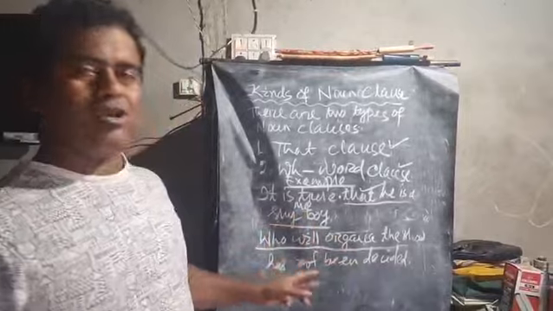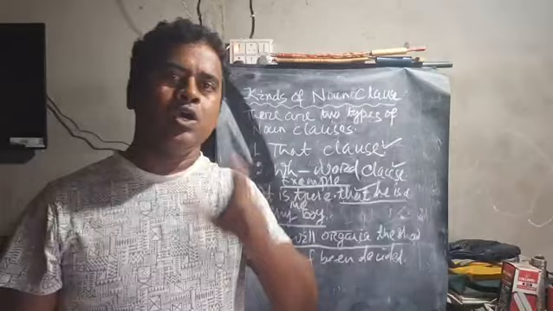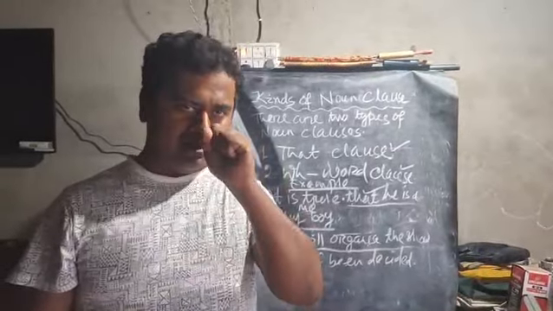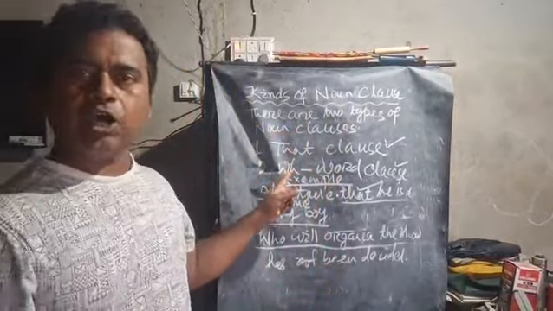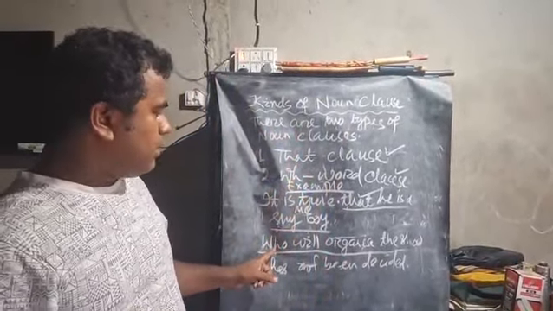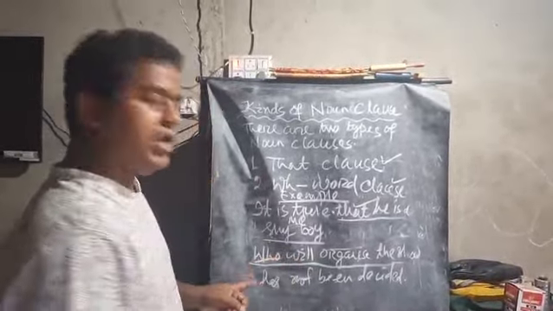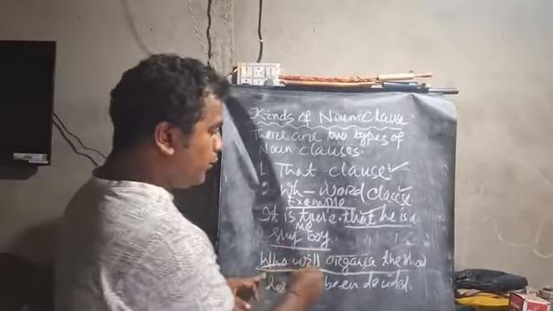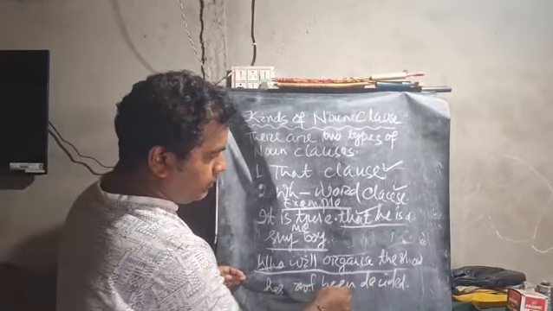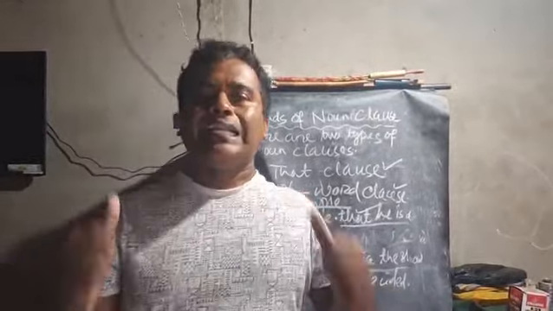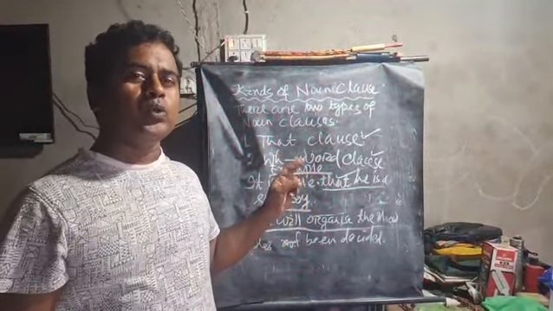So in this sentence we found two parts. One is the main clause and the second one is the noun clause. Once again, noun clause has been divided into two parts: that clause and WH word clause. WH word clause means the clause which begins with the WH word. So who will organize the show is the WH word clause and it has not been decided is the main clause. Clear class? Let's have a vivid discussion about the two clauses.